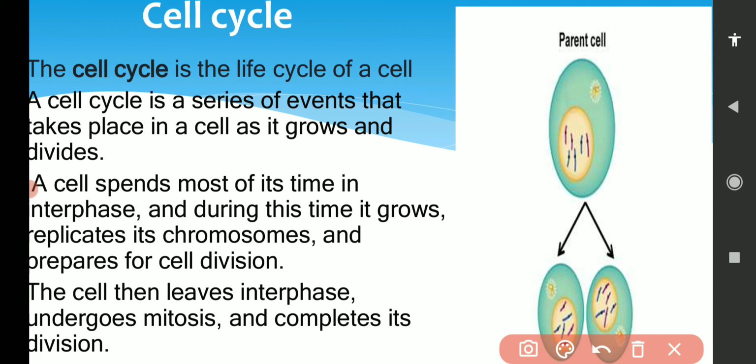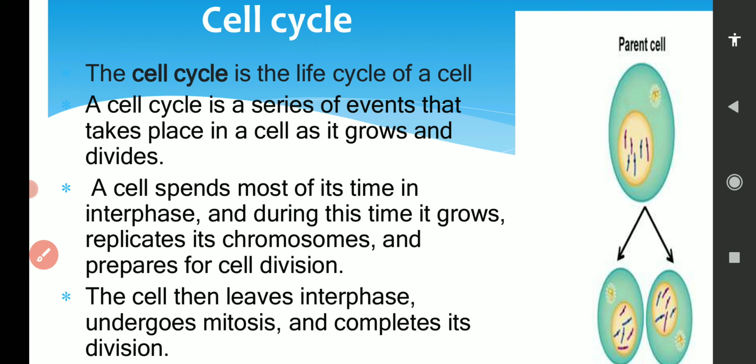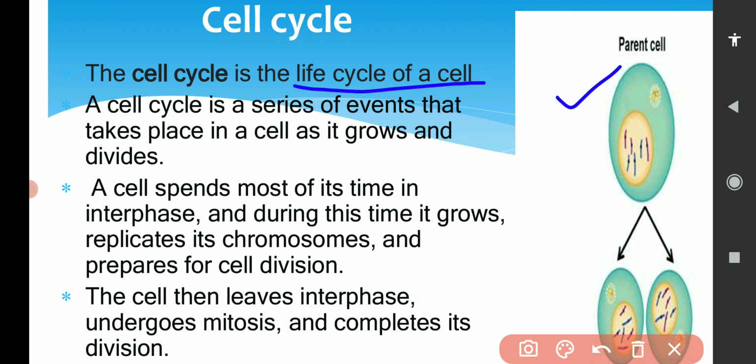You can see one organ is present, so the same organ will be present in each cell after the division. So a cell cycle is a life cycle of the cell, because it is a single cell and after completion of its life cycle it gives birth to two daughter cells.